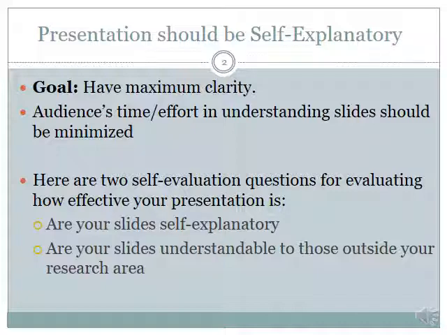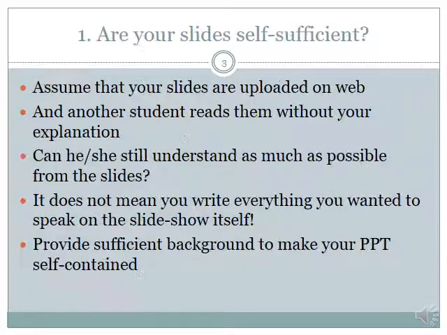So especially in the context of academic presentation, you can ask two questions to yourself to evaluate how effective a presentation is. Are your slides self-explanatory? I will discuss both the topics. And second is, are your slides understandable to those outside your research? So assume your slides are uploaded on the web and another student or another researcher reads them without your explanation. Can he still understand as much as possible from the slides?